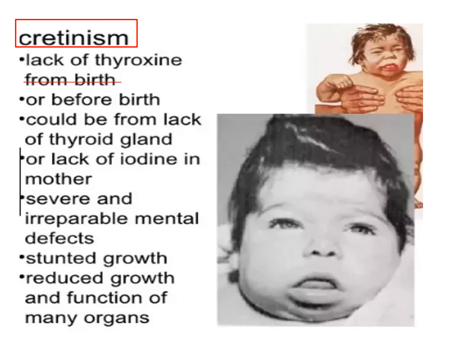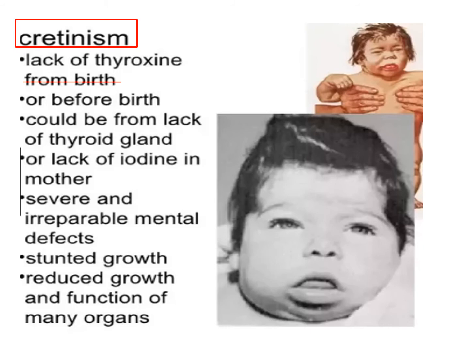Cretinism is another term which is also used for congenital hypothyroidism, that is purely because of lack of thyroxine from birth. It could be from lack of thyroid gland or lack of iodine in the mother. It is a severe and irreparable mental defect. The babies have stunted growth, and they have reduced growth and function of many organs. You can appreciate the picture.